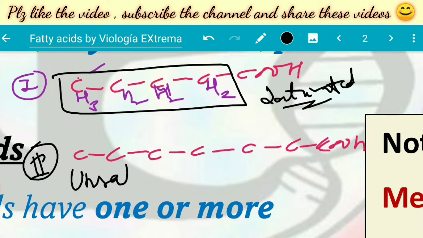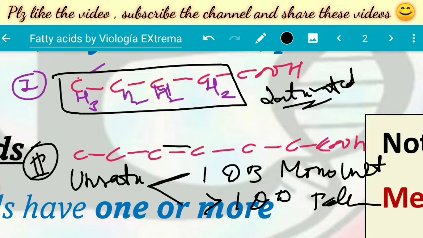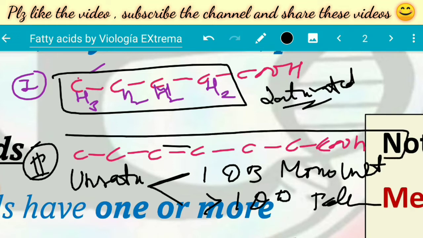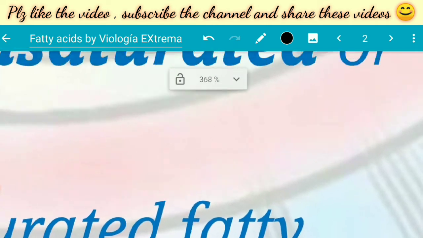Now the number of double bonds can be one. If there is one double bond, we say monounsaturated fatty acid. And if the number of double bonds is more than one, then we call them polyunsaturated fatty acids. Now there is no problem with monounsaturated fatty acids; the double bond can be anywhere in the hydrocarbon chain. But for polyunsaturated fatty acids, there needs to be a special arrangement.